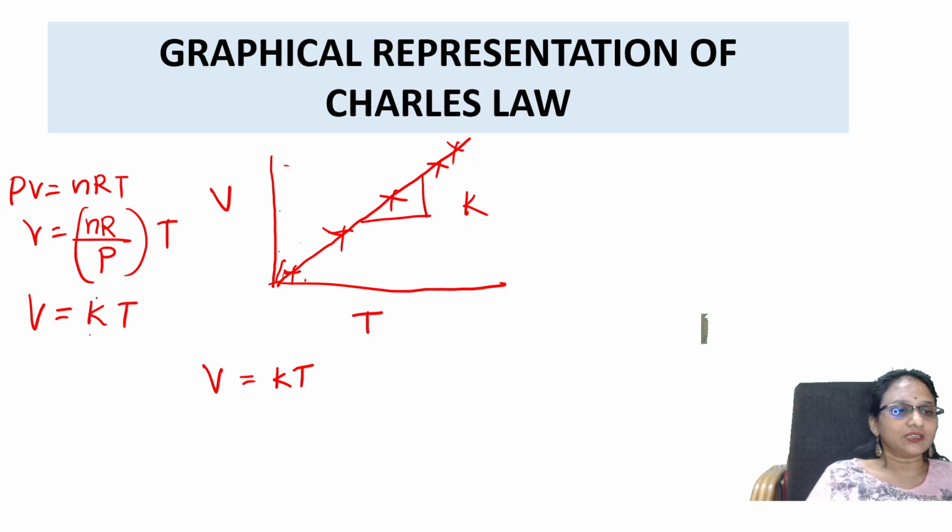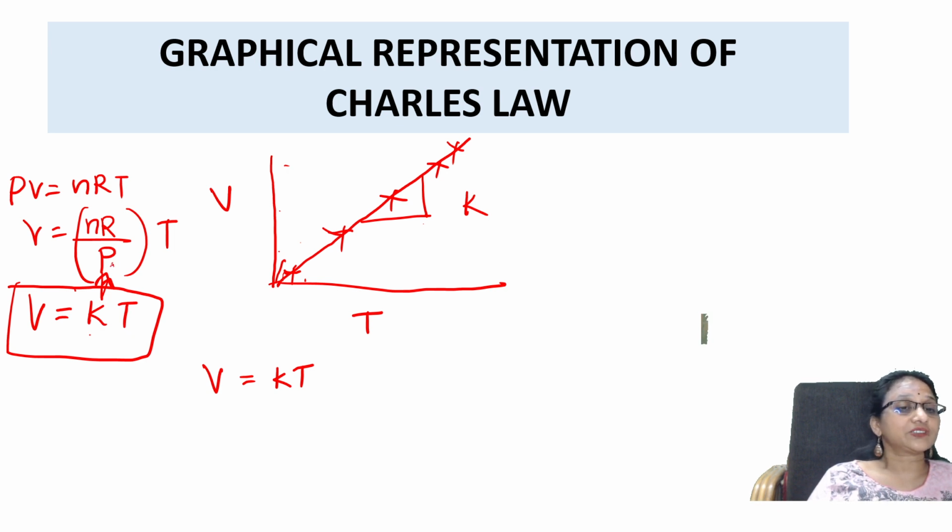Now this K is nothing but the slope. V is equal to K into T, we know this. Now you see in the slope, pressure is in the denominator.